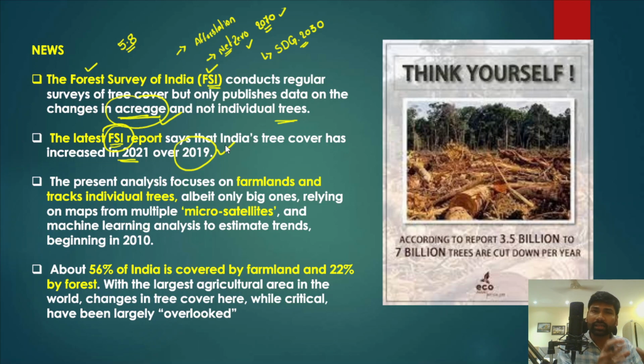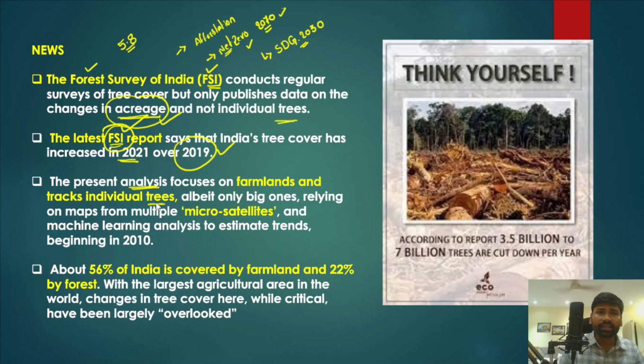Now, the increase is mostly reported in the southern states, but on the other hand, the northeastern states have registered a decline in the forest cover as per the Forest Survey of India report. And in fact, the present analysis focuses on the farmlands, agricultural lands, and it also tracks the individual trees and their status in the farmlands.